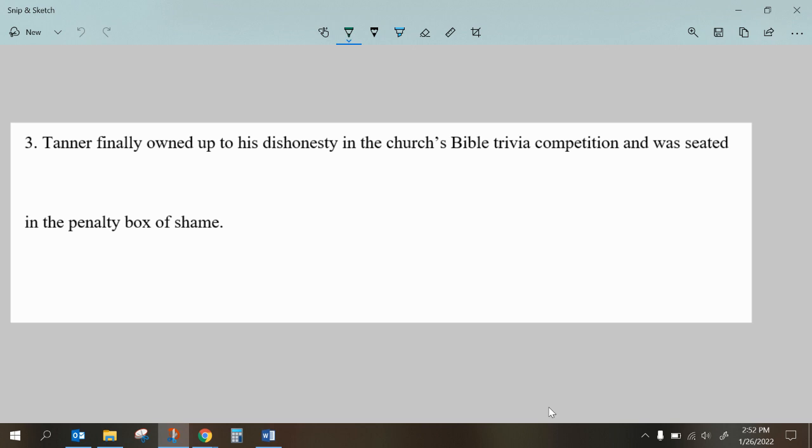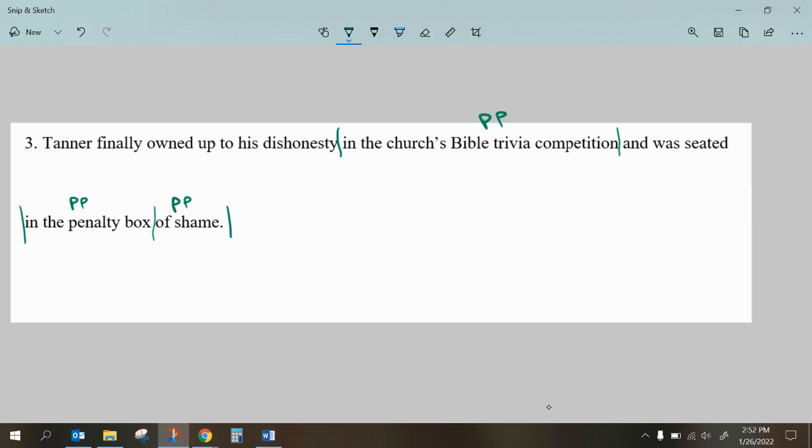So I'm going to start off once again by finding my prep phrases because they're the easiest. I'm going to bounce around a little bit. I can see of shame as a prep phrase. I can see in the penalty box as a prep phrase. I can see that in is a preposition and I'm looking for its noun. Well, it takes a while to get there. It's not in the church's Bible or in the church's Bible trivia, but it's the church's Bible trivia competition. So it takes a while to finally find that noun, but that's a prep phrase as well.